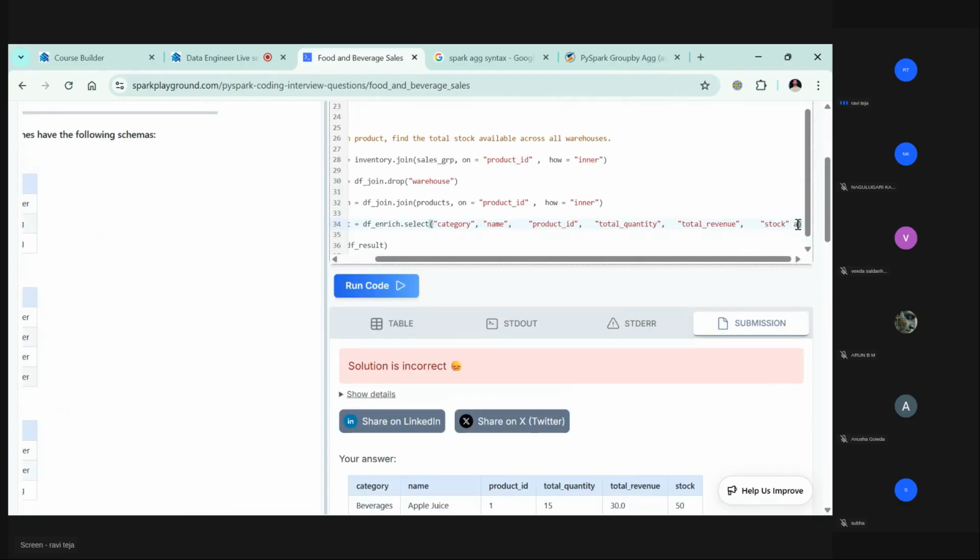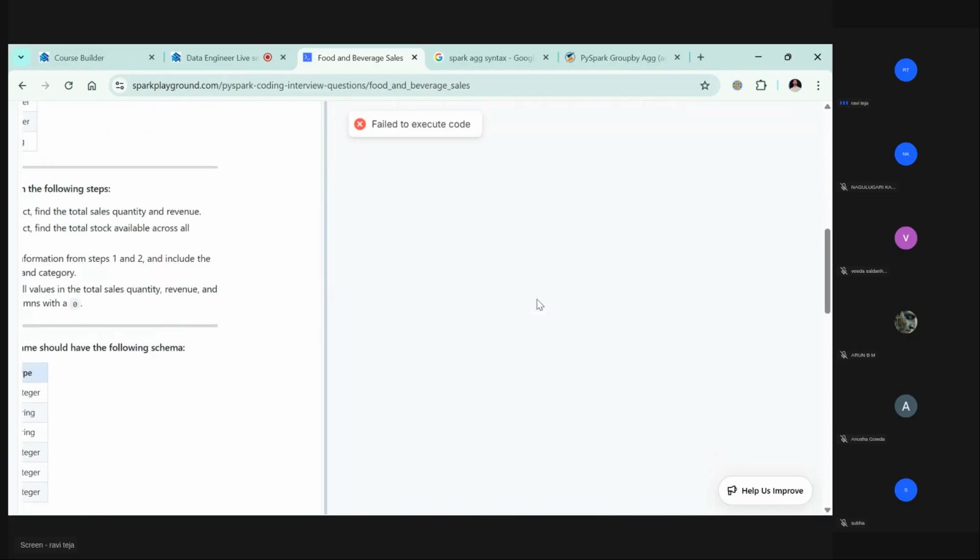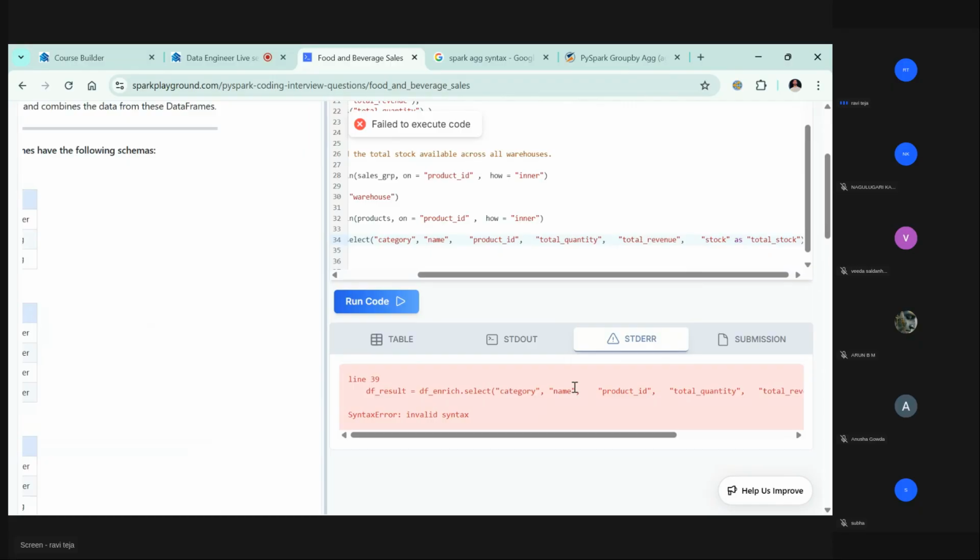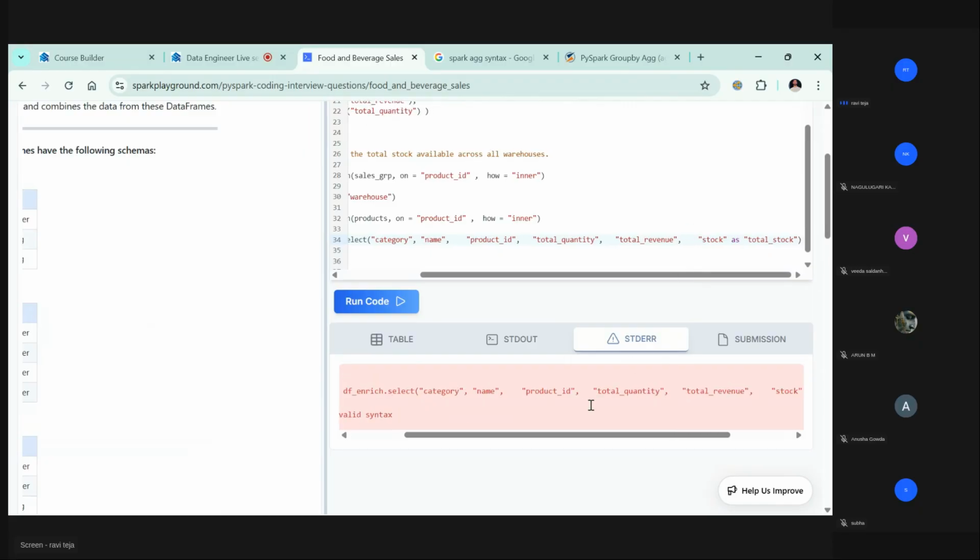If you go and put as total underscore stock, let's see what will happen. Okay. Why has it failed? Invalid syntax, as is not expected.